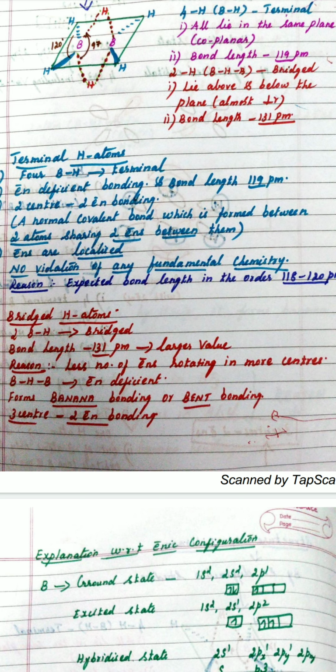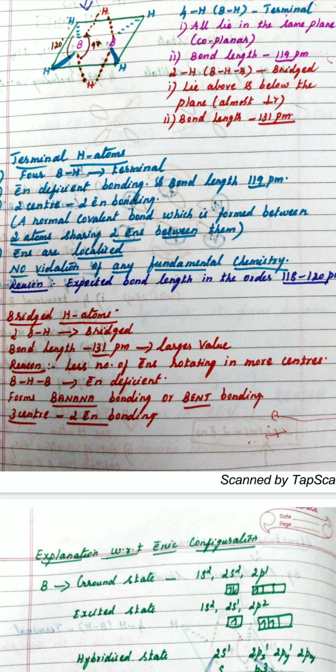Then you can ask me the next question, or we can ask ourselves the next question: why does it have a larger value? Do you know the reason? This is because the less number of electrons are rotating in more centers. In the previous case, it was 2 center 2 electron, but here there are going to be 3 centers and only 2 electrons. Therefore, the less number of electrons rotating in more centers.